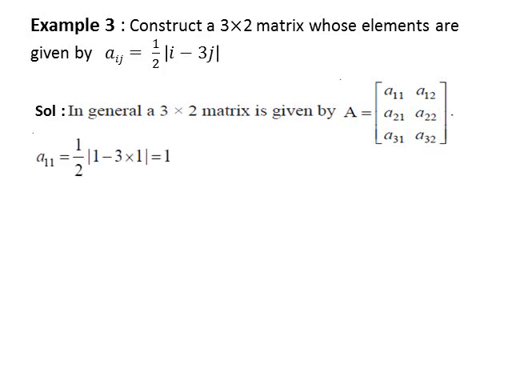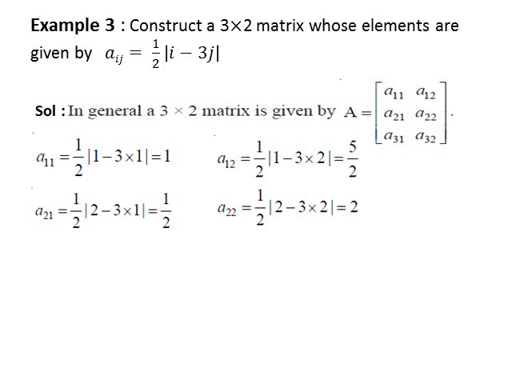First, a11. For a11, replace i with 1 and j with 1 in aij. We get 1/2 |1 − 3 × 1|. Solving this, we get 1. For a12, replace i with 1 and j with 2 in aij. Solving this, we get 5/2. For a21, replace i with 2 and j with 1 in aij. Solving this, we get 1/2. Similarly, we find a22 equals 2, a31 equals 0, a32 equals 3/2.